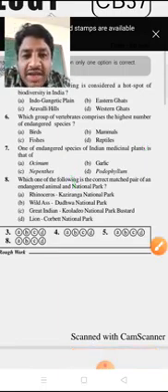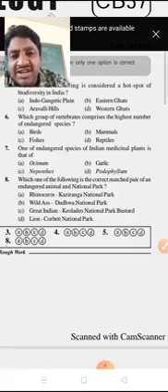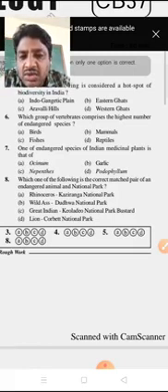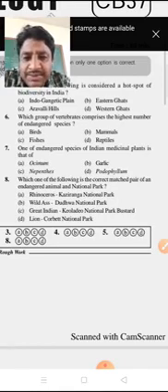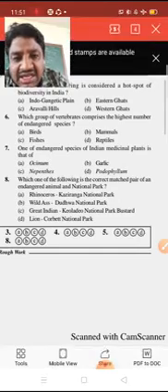Next, which one of the following is a correct matched pair of an endangered animal and national park? Different national parks are given, along with animals. The first one is the rhinoceros, in Kaziranga National Park, which is located in the Assam region. So this is the correct matched pair of an endangered animal. Option A is the right answer.